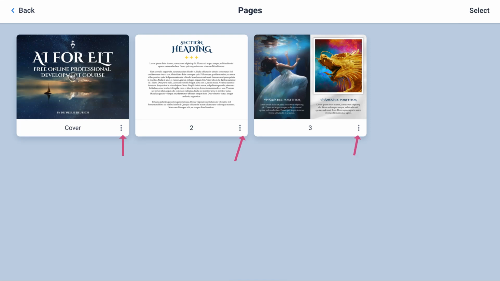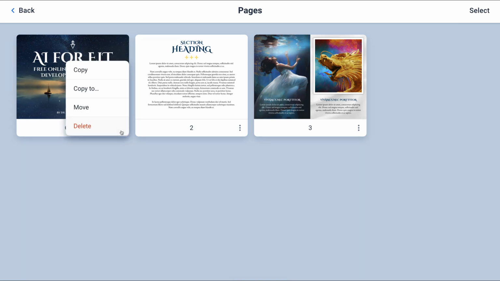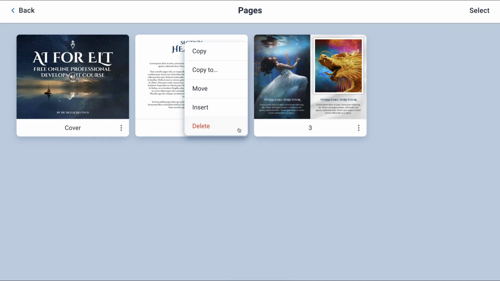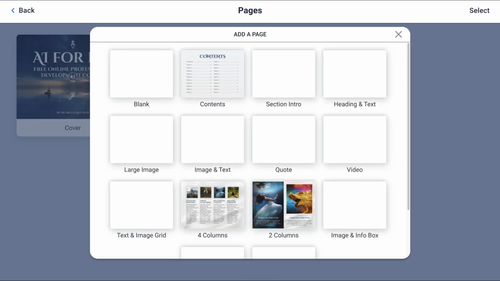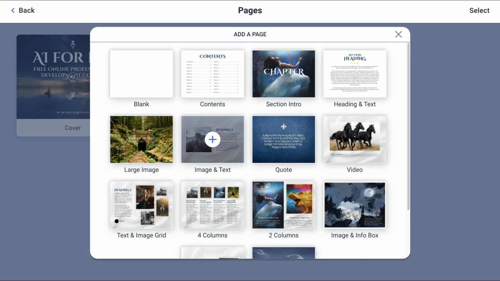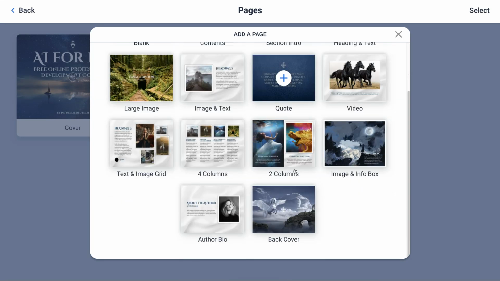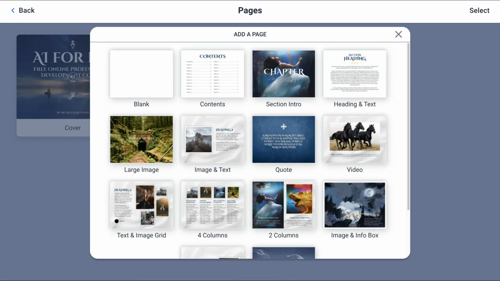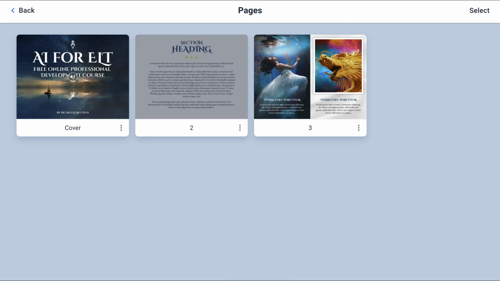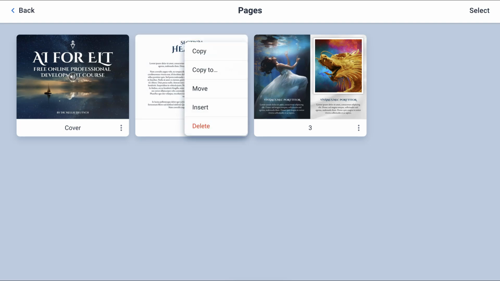Feel free to discover things on your own. That's the best way to learn. Now, if you go to the 3 dots, the first one, notice what we can do. We can copy, we can move things around. So again, notice you can copy, you can move, and you can insert. If you go into insert, it gives you all these things that you can insert if you wish. And of course, what's important here in the insert is the table of contents.